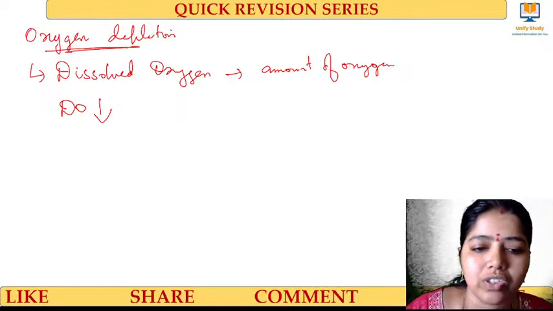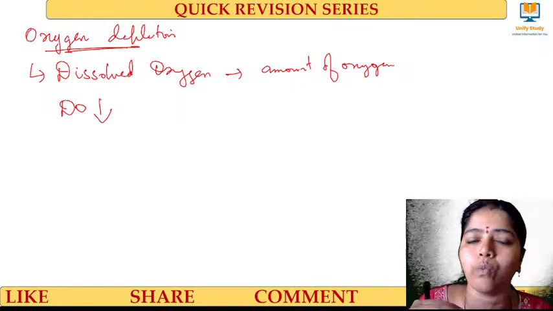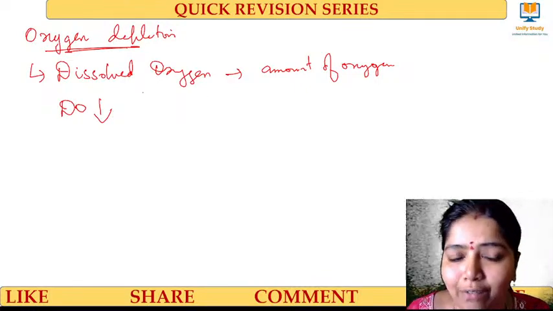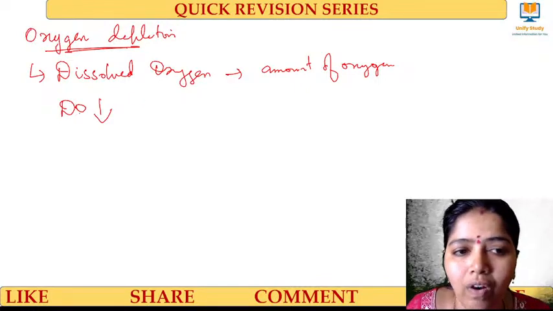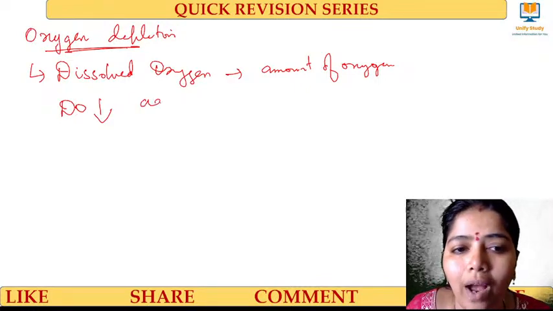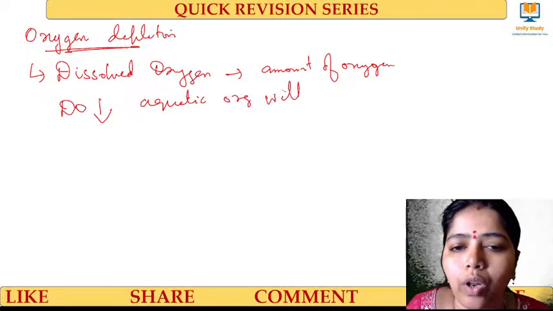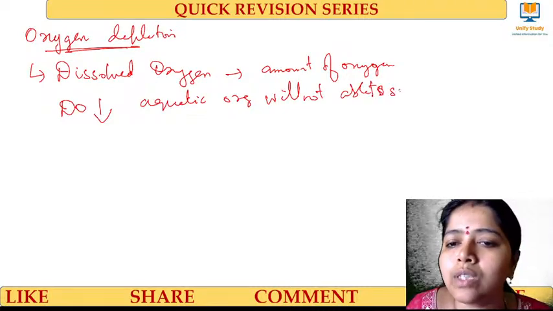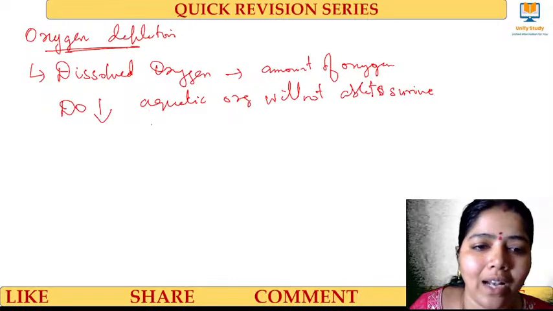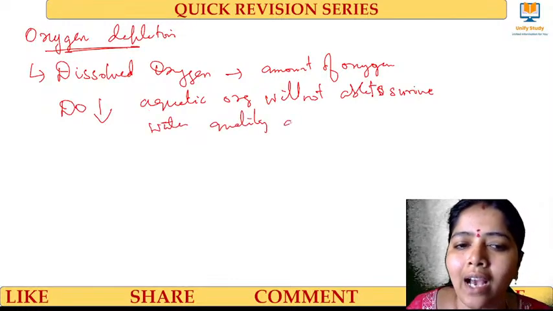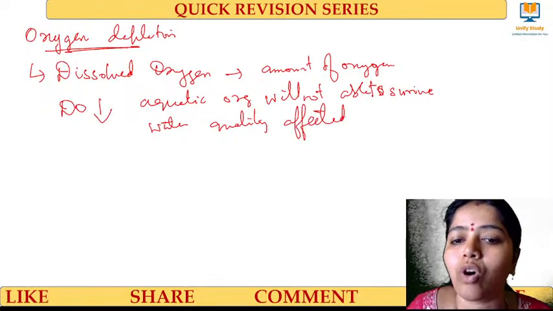If the dissolved oxygen levels become low in the water bodies, then the aquatic organisms will not be able to survive, and the quality of the water will also be affected. If the dissolved oxygen decreases, the aquatic organisms will not be able to survive, and the water quality will also be affected. That is what we call dissolved oxygen.